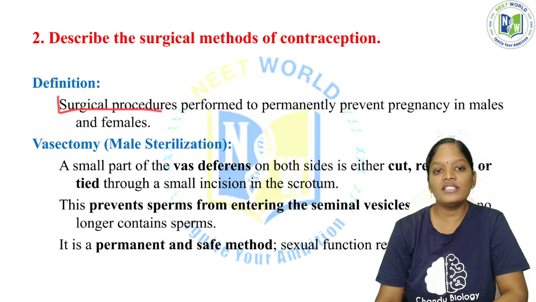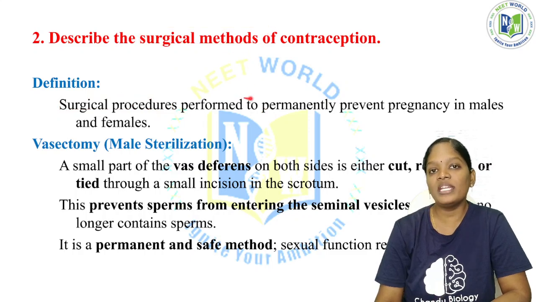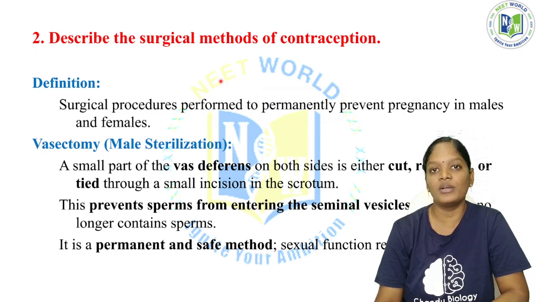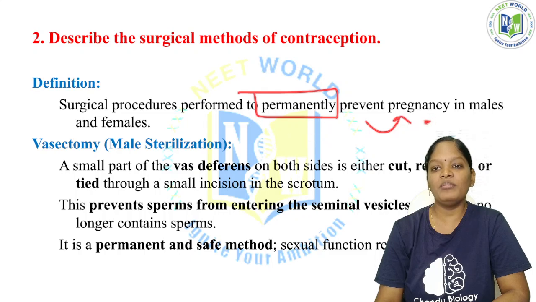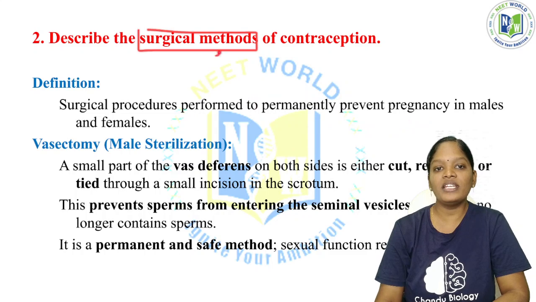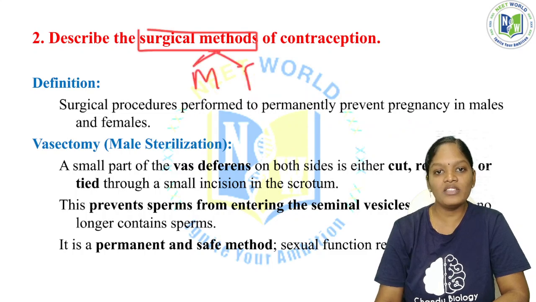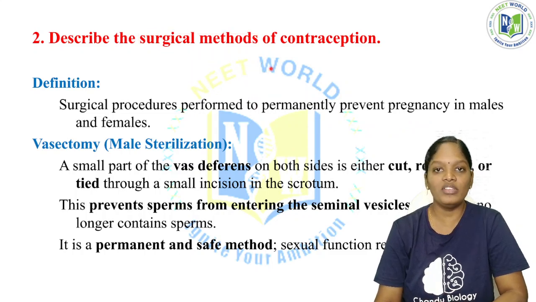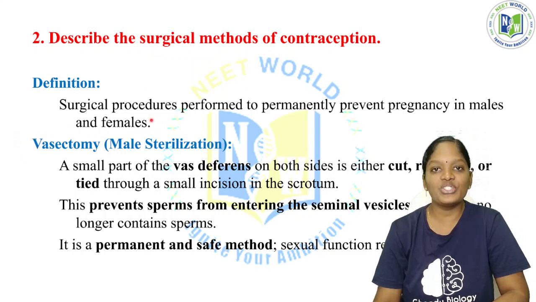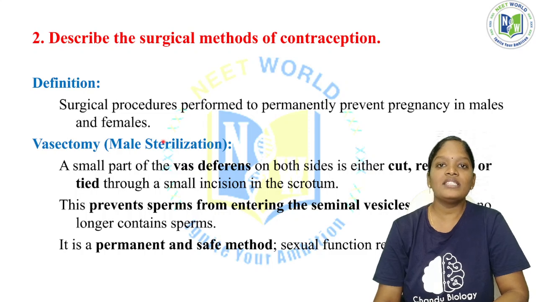Here, as the name suggests, it is a surgical procedure. As it is a surgical method, it is not temporary, it is permanent. Once it is done, it is irreversible, and it permanently prevents pregnancy in males as well as in females. It is done for either the male or the female. We can say it is a sterilization method. What is the sterilization method?